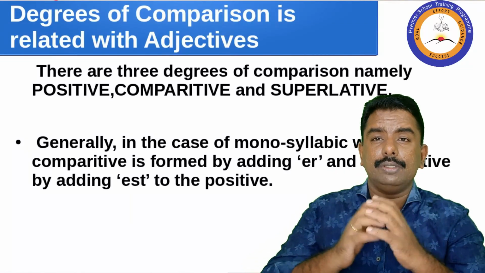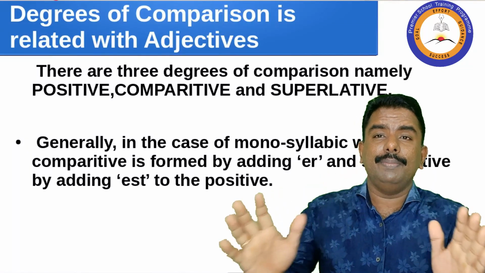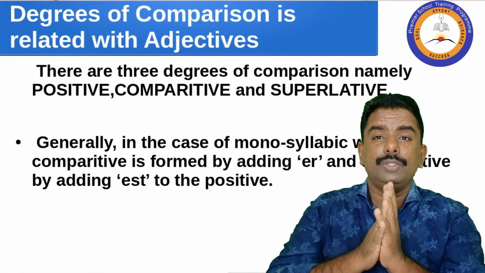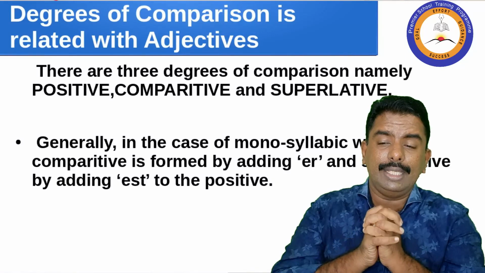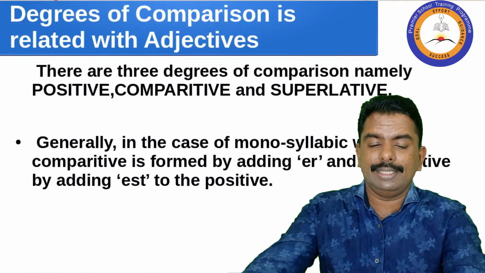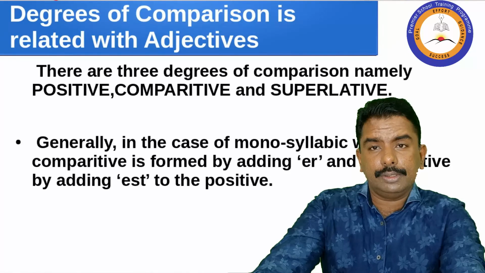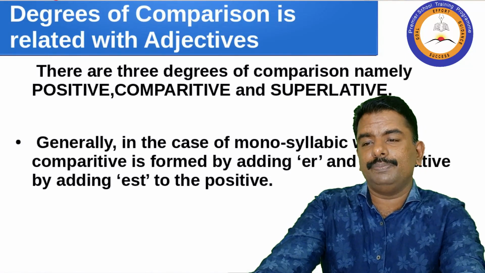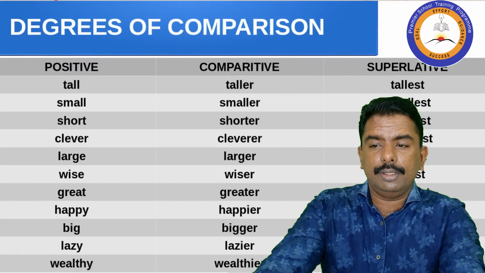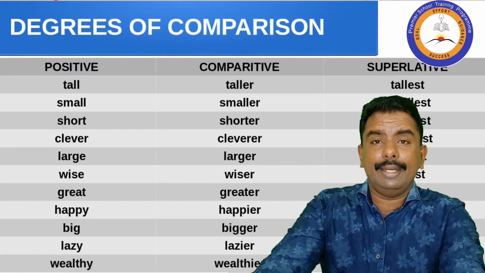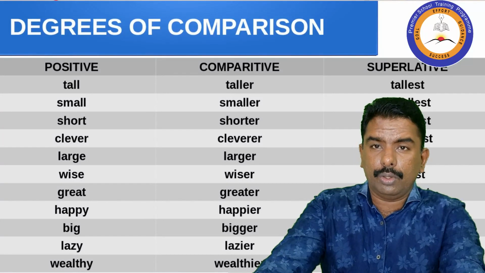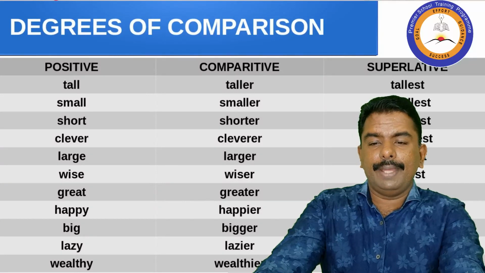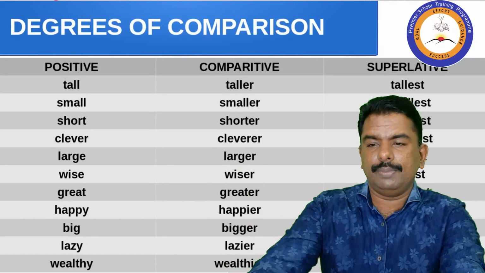Adjectives are related to degrees of comparison. Degrees of comparison are divided into three: positive, comparative, and superlative. I've given you the examples and asked you to write a homework related to that. This is the table that you have to learn by heart, write the examples in your notebook, and send it in the WhatsApp group: positive, comparative, superlative, and examples.